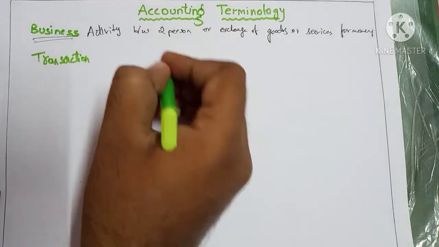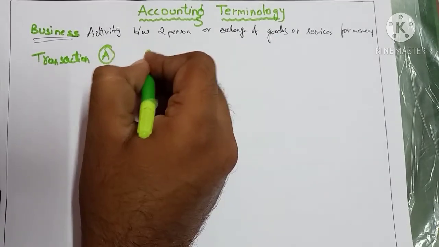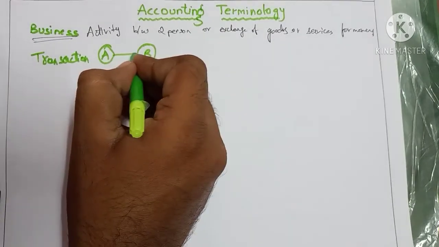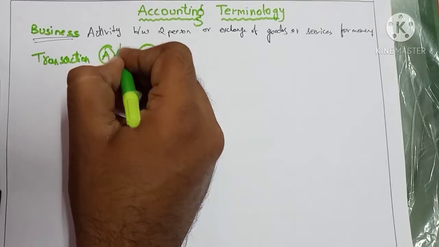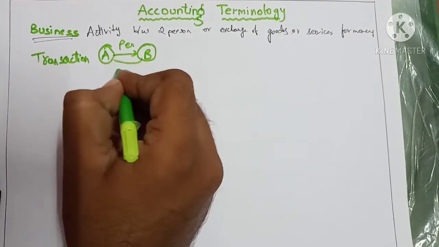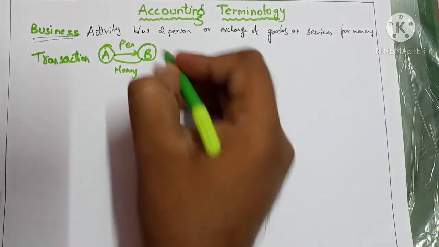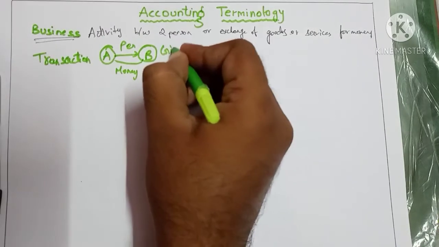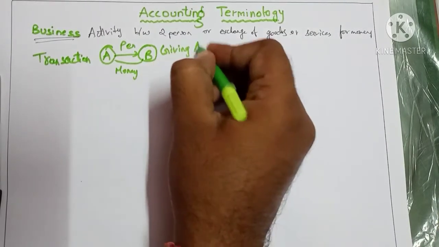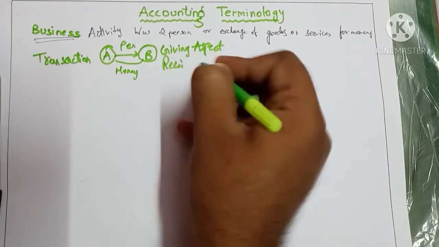Transaction. Here transaction means, suppose A person and B person. Person A is offering a pen to person B, and person B is giving money. So here both aspects are there, that is the giving aspect and another is the receiving aspect.